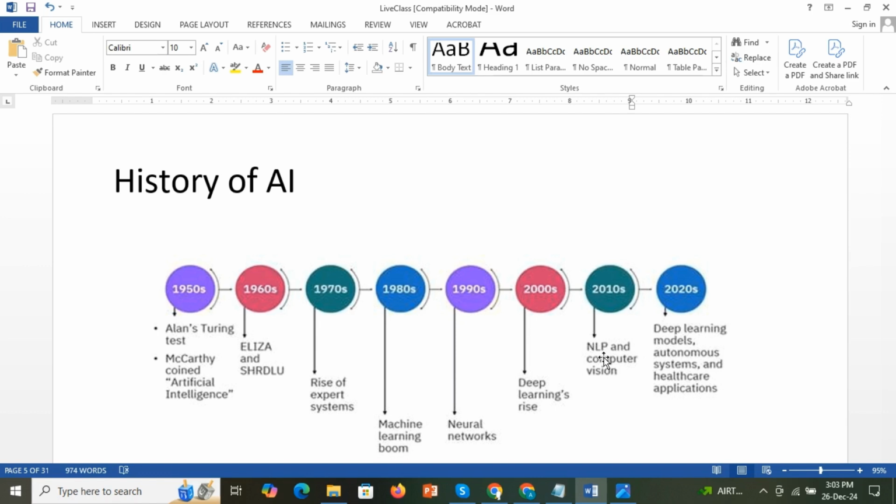And from 2020, deep learning models came, and autonomous systems like driverless cars, and the applications of AI in healthcare also improved. When you see the graph of AI, it's growing exponentially.